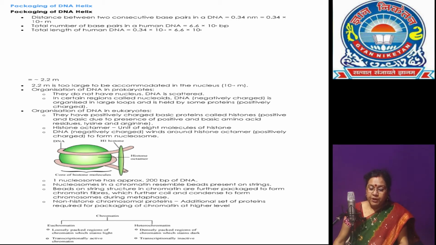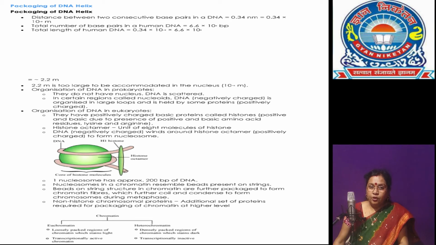200 base pairs of DNA helix wrap around the nucleosome by 1 3/4 turns, and they are plugged by H1 histone proteins.